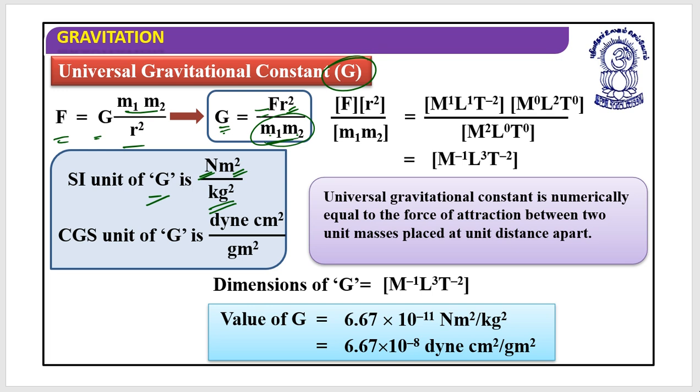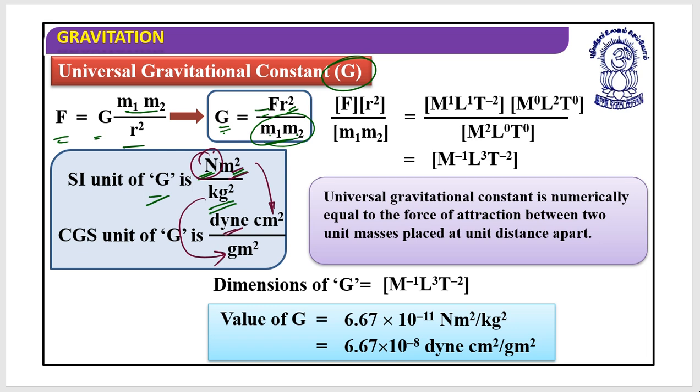The CGS unit of G: here the force is Newton and there it is dyne, this is meter square and there it is centimeter square, this is kg square and there it is gram square. So it's dyne into centimeter square divided by gram square.